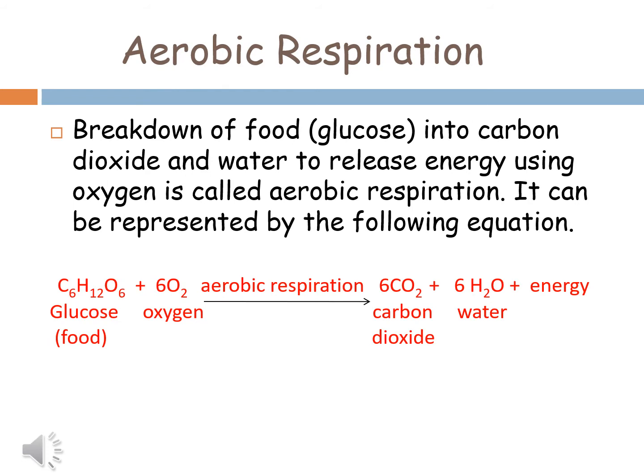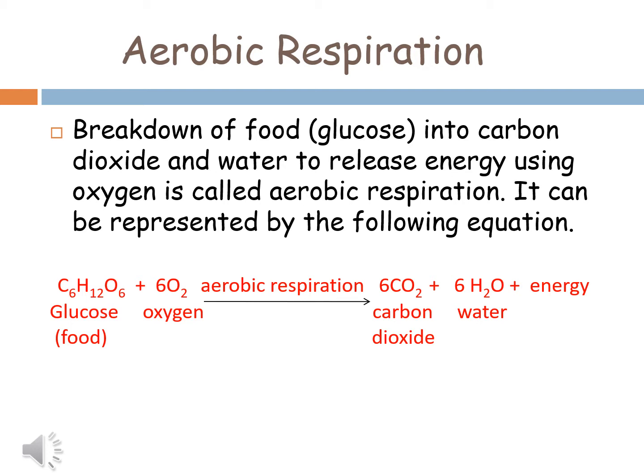As we have already discussed, respiration can be in the presence of oxygen or in the absence of oxygen. So the respiration which takes place in the presence of oxygen is called aerobic respiration. We can define it as breakdown of food or glucose into carbon dioxide and water to release energy using oxygen.